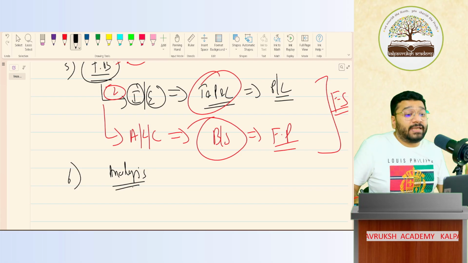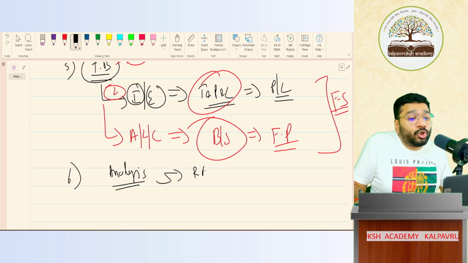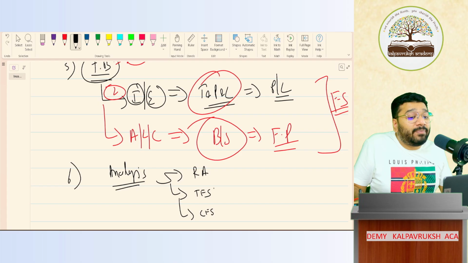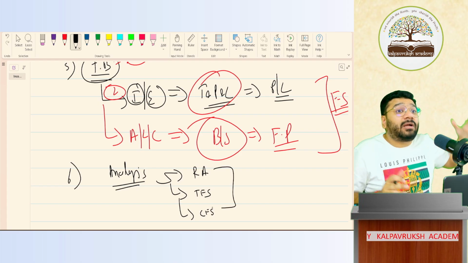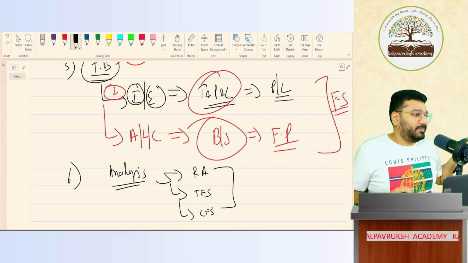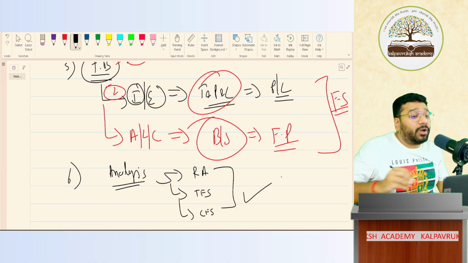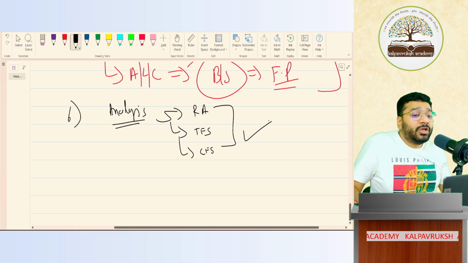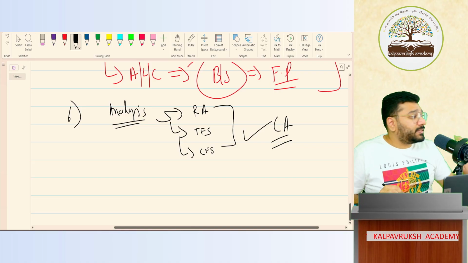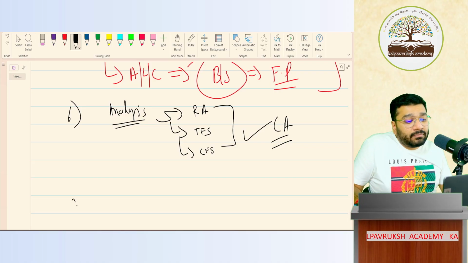For that, multiple tools are there, which you study in 12th standard: ratio analysis, tools of financial statement, cash flow statement. Using this, we try to analyze whether the company is doing well or not. As an investor, should I invest in this company or not? I will decide based on the analysis. Got it, not got it? This analysis is done by chartered accountants and multiple other analysts in the company.